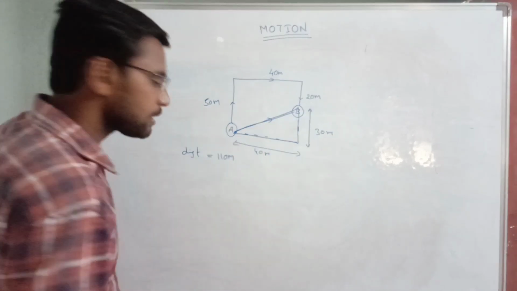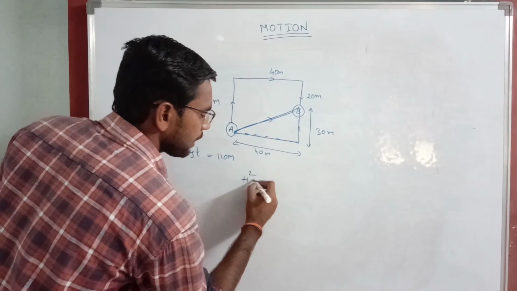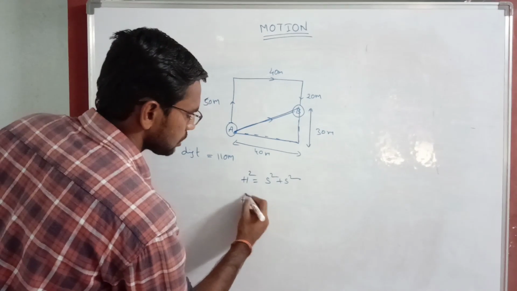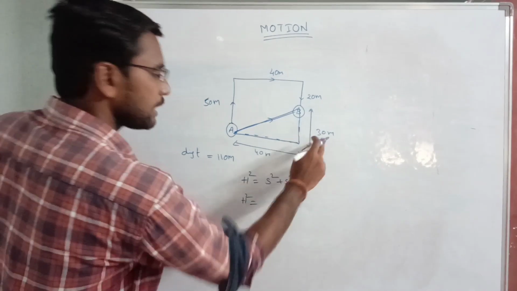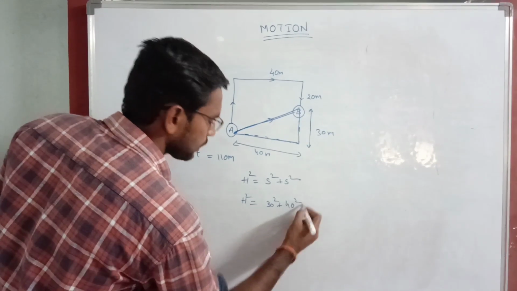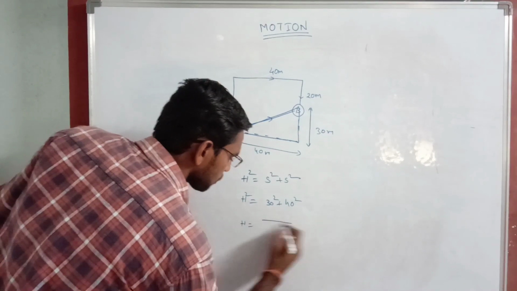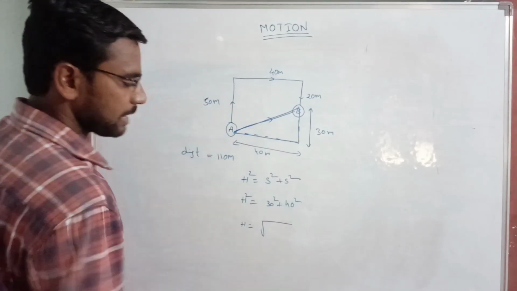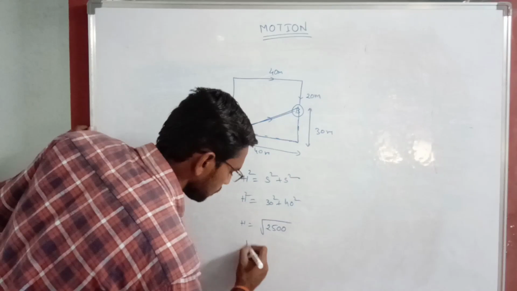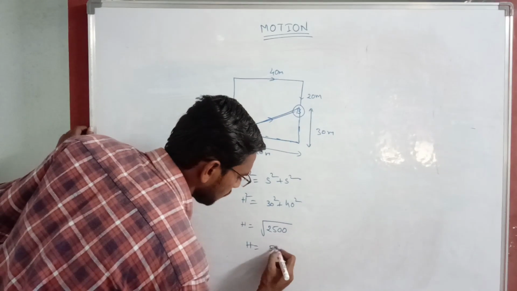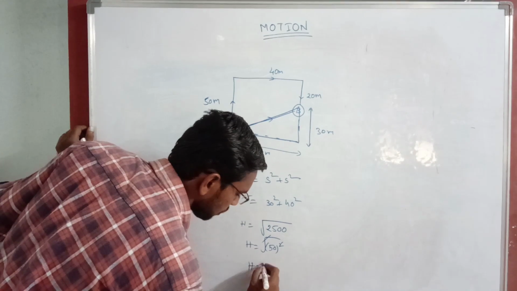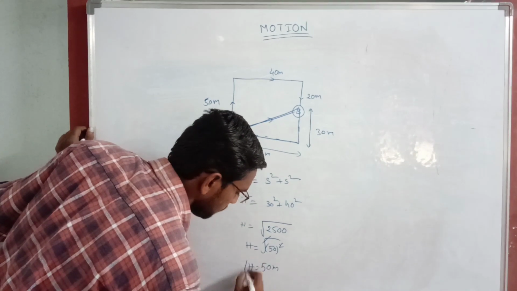To find the hypotenuse, what is the formula? Hypotenuse square equals side square plus side square. One side is 30 square plus another side is 40 square. So hypotenuse equals square root of 900 plus 1600, 2500. So h is equal to square root of 2500. Square root gets cancelled. H is equal to 50 meters.